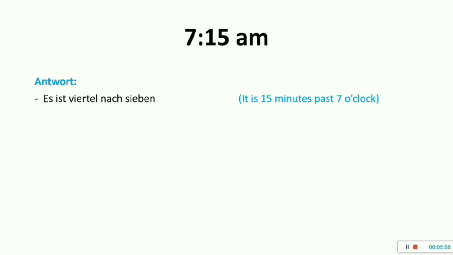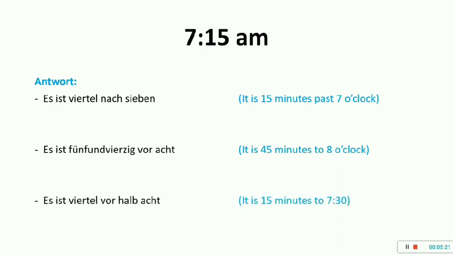Another way of saying is es ist 45 vor 8. That is 45 minutes before 8 o'clock. Yeah, so 45 minutes is nothing but 45. Or I can also say that es ist Viertel vor halb 8. Halb 8 is again 7:30, and 15 minutes before 7:30 is 7:15.